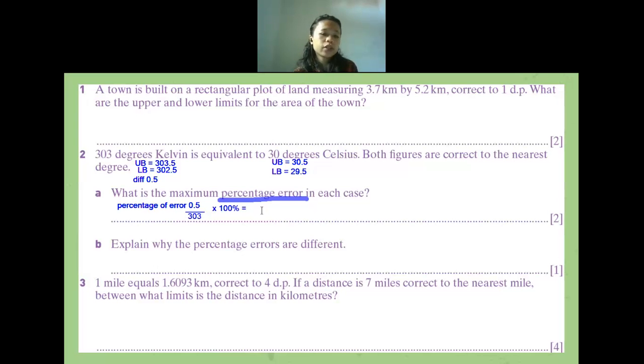Oh, it's already time's up. Okay then. Teacher, continue tomorrow. Teacher, if times 100, that means 100 by 100, right? Because I want to find the percent, so the percent we should not change. We need to keep the percent sign because it's asking for the percentage of error. So the percent in here, we do not change it into 100.